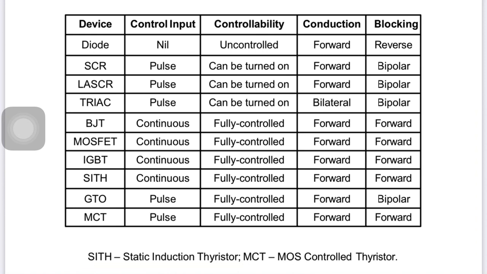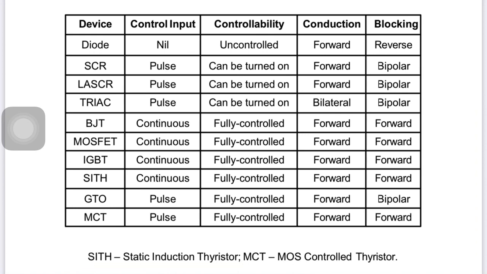Suppose SCR second, so the control input is in the form of a pulse. Pulse means gate pulses, which can be given by any method, microcontroller and so many other options available for SCR or other devices, whose control input is in pulse form.